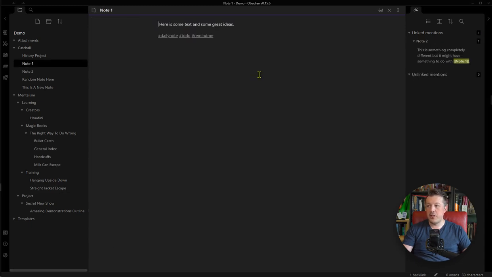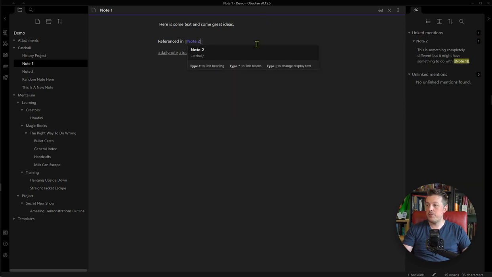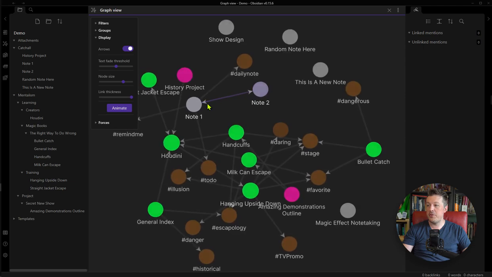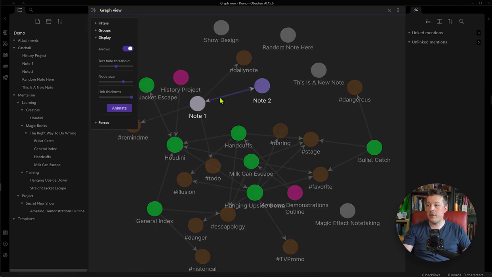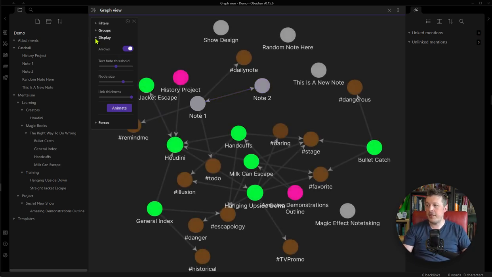And if I go to note 1 and say referenced in note 2, I can click to complete that. And now if we go back to that graph, where is it? Note 1, note 2. Now you can see that there's a two-way arrow between note 1 and note 2. So that's kind of cool to see which direction ideas are connected, and these arrows help you do that.